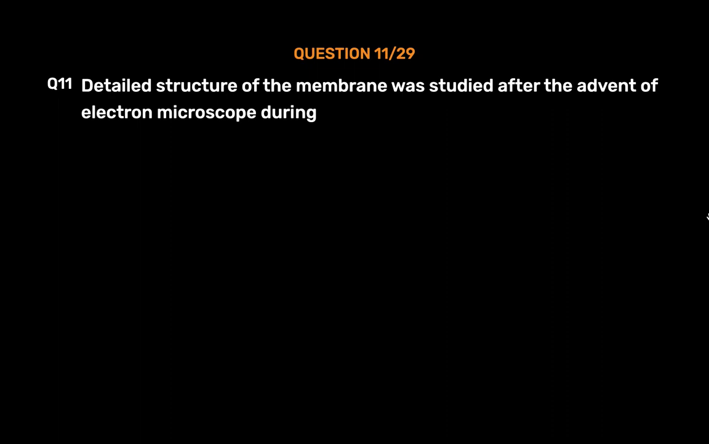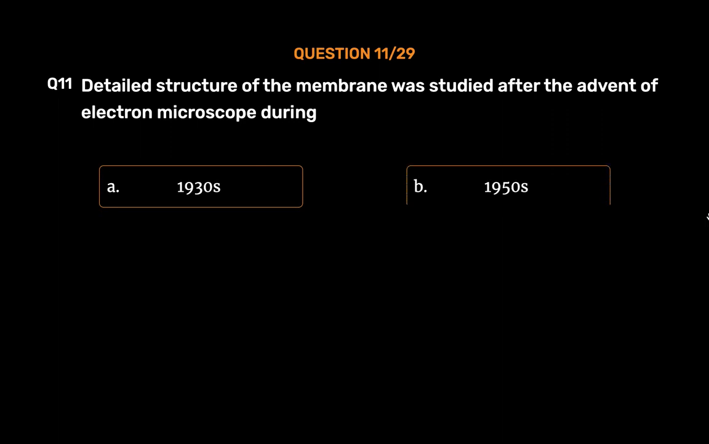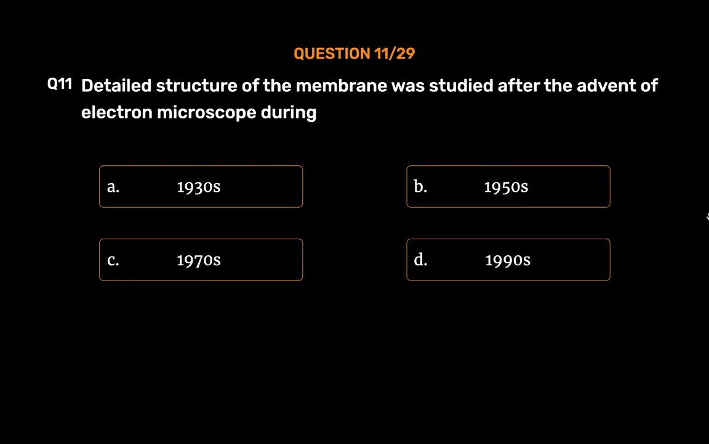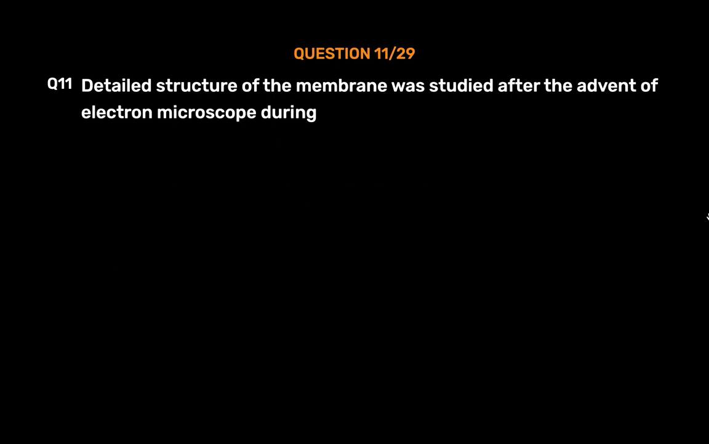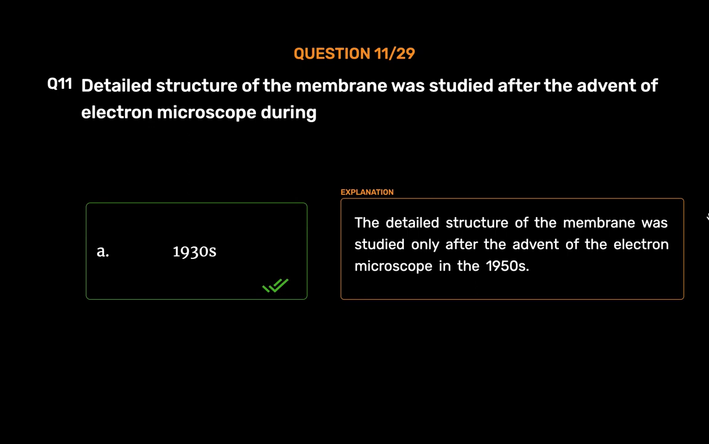Question number 11. Detailed structure of the membrane was studied after the advent of electron microscope during option A. 1930s. Option B. 1950s. Option C. 1970s. Option D. 1990s. The correct answer is option B. 1950s. The detailed structure of the membrane was studied only after the advent of the electron microscope in the 1950s.